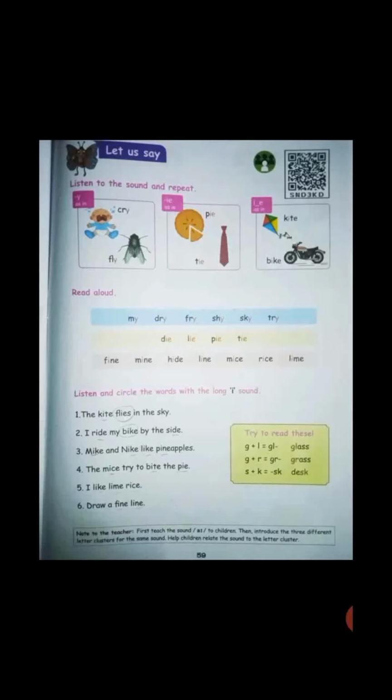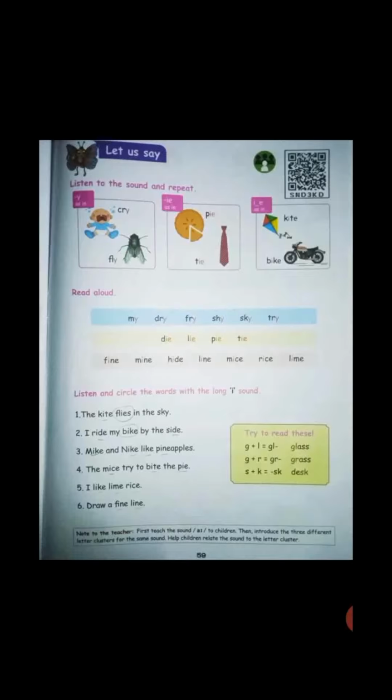That is, read aloud. MY, my. DRY, dry. FRY, fry. SHY, shy. SKY, sky. TRY, try. DIE, die. LIE, lie. PIE, pie. TIE, tie. FINE, fine. MINE, mine. HIDE, hide. LINE, line. MICE, mice. RICE, rice. LIME, lime. So like this, down below you want to circle the words with the long I sound.